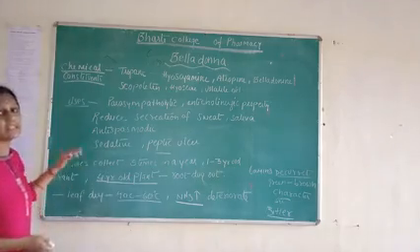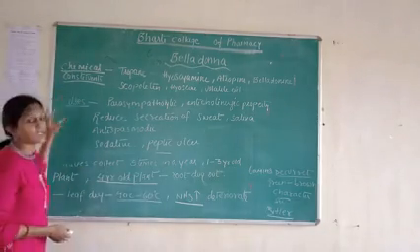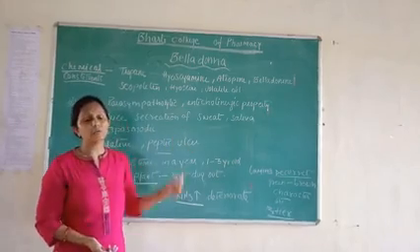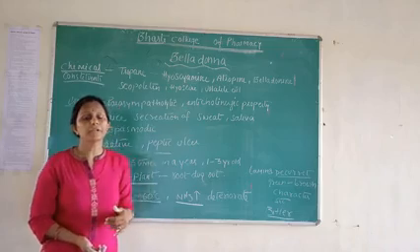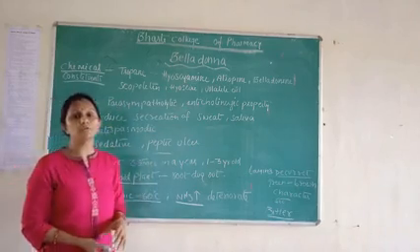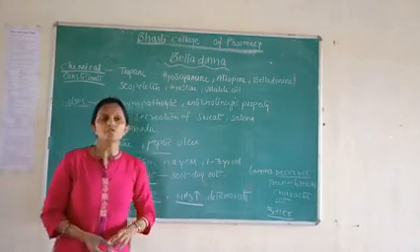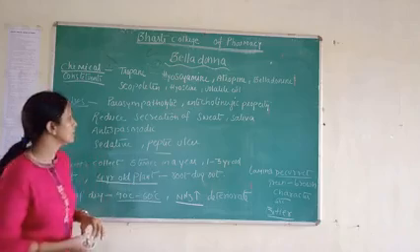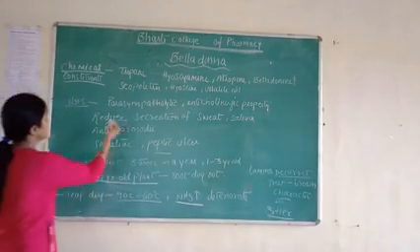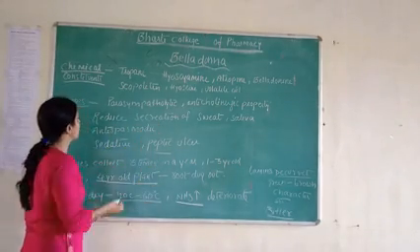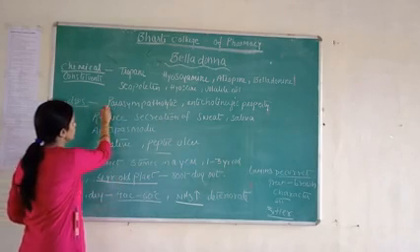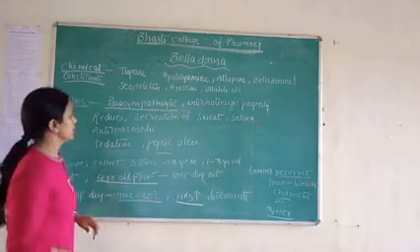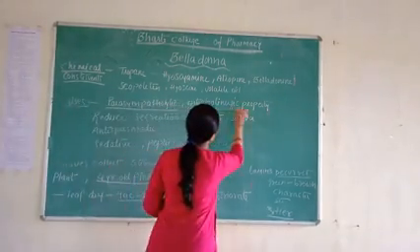Next, we discuss its uses. Uses means the diseases for which the belladonna leaf drug is used for treating. It is used in parasympathetic disorders, for its anticholinergic property.